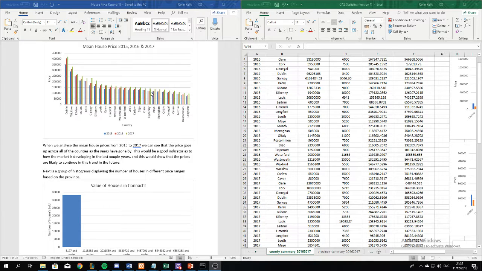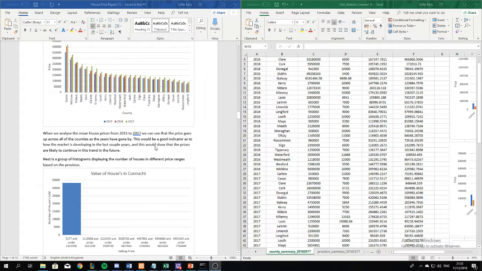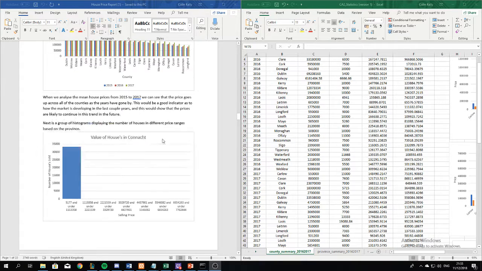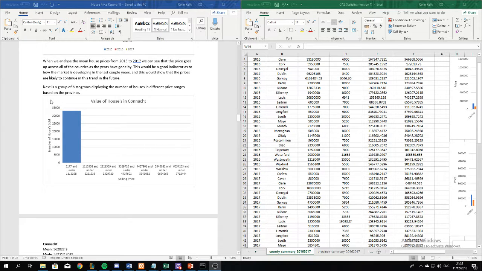The houses are getting more expensive as the years go on, and yeah, we can see that here. The price goes up across almost every year. This would be a good indicator of how the market's developing. Now, this is the number of houses sold in the different groups of the price ranges.